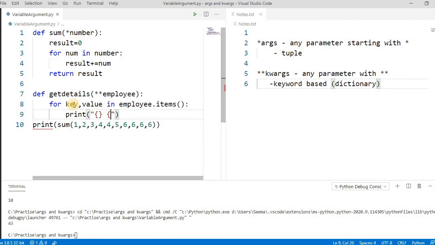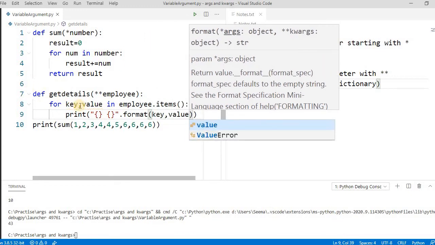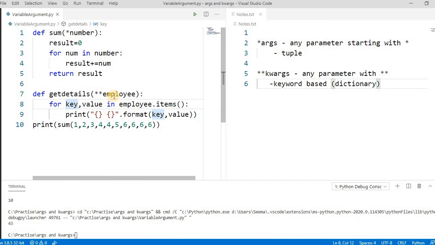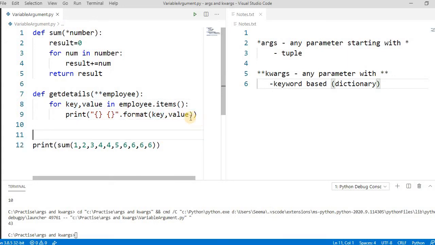We are providing some format to print it in the correct way. That's not always necessary, but you can do it with key and value. It does nothing special. It iterates over all the employee parameters, if you pass n number of employee values or details, iterates through all these key value pairs and just prints them. Let's call this. Comment out this one because we have just seen it. Let's try to run this.